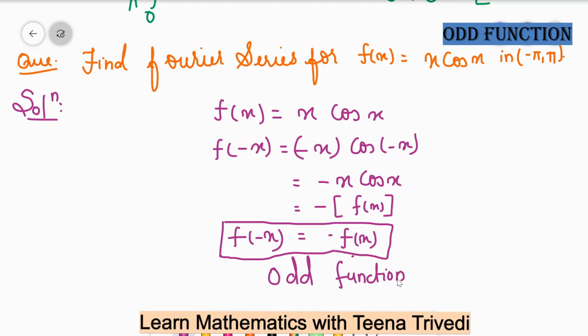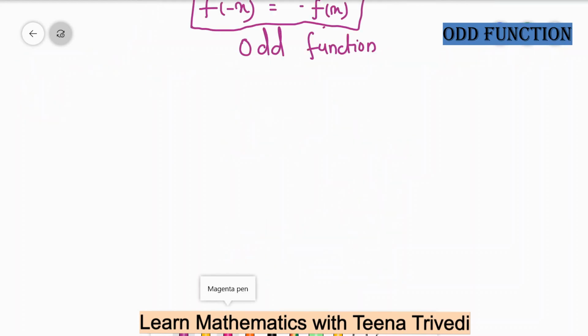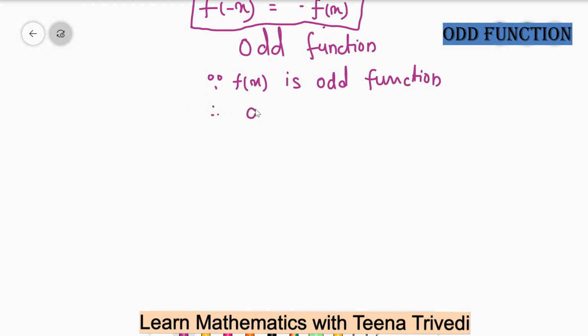You just have to find the value of bn. If you want to find the value of a0 and an, they will automatically be 0. Okay, so let's find the value of bn. Since f of x is an odd function, the value of a0 is 0, the value of an is 0.